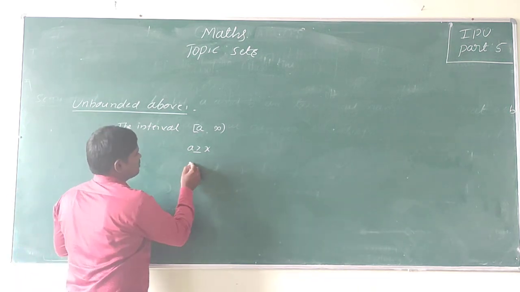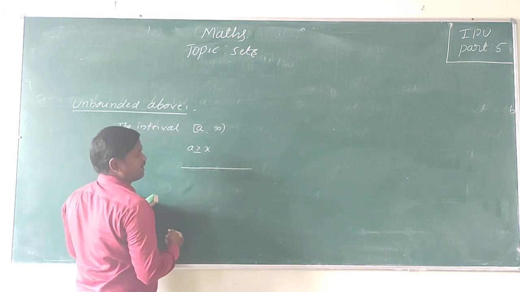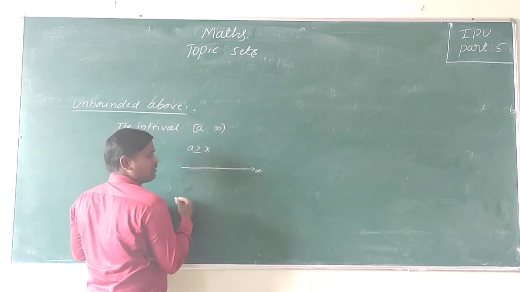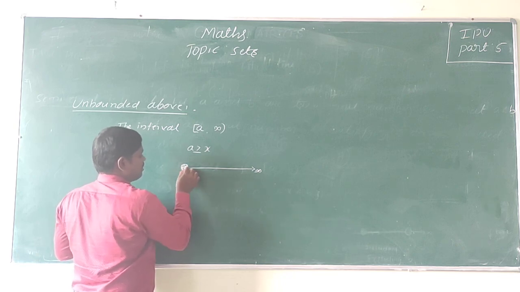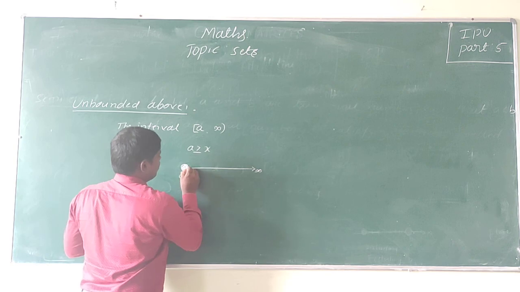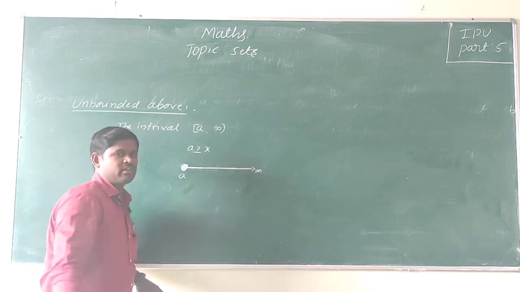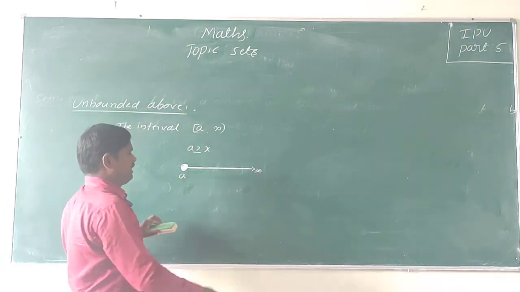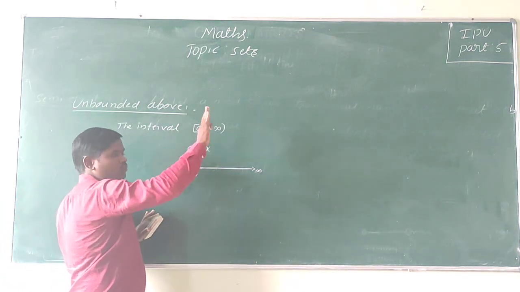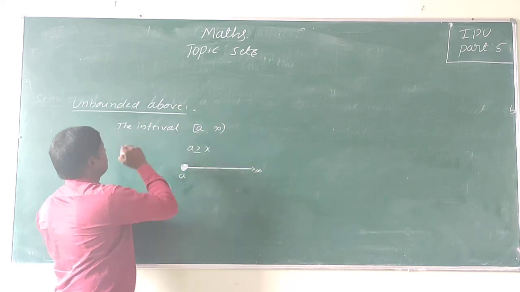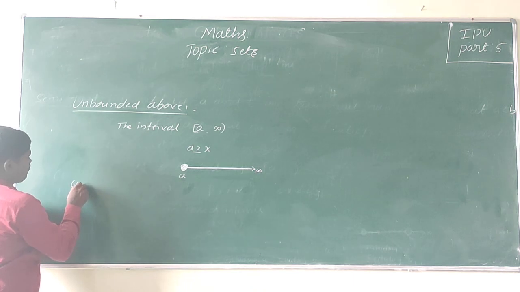So that means it can be written on the number line. Suppose this is the real number line, going up to infinity. I am taking here, suppose this is A, including A, up to infinity. Infinity is not a number. Okay, so it indicates an infinite number of elements. That means unbounded above. So this is unbounded above. Okay, so now unbounded below.